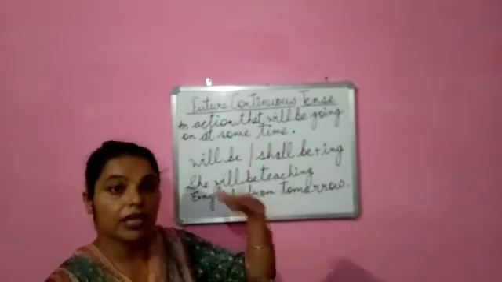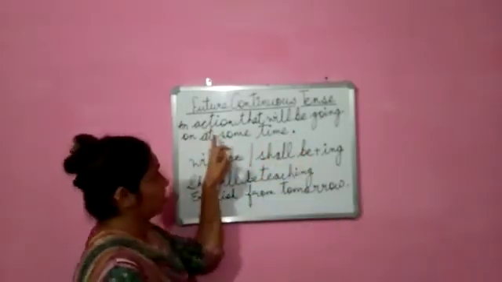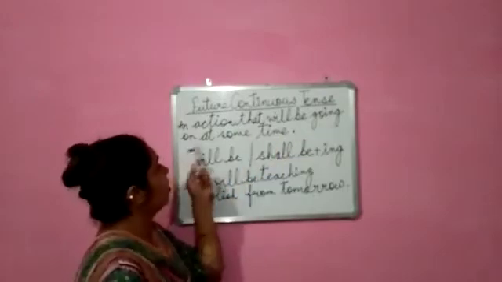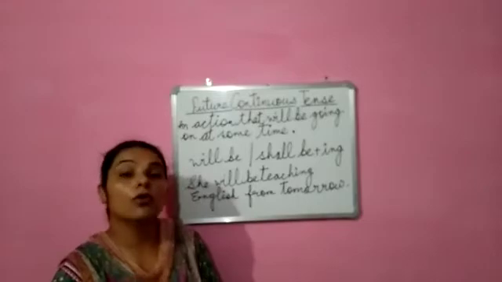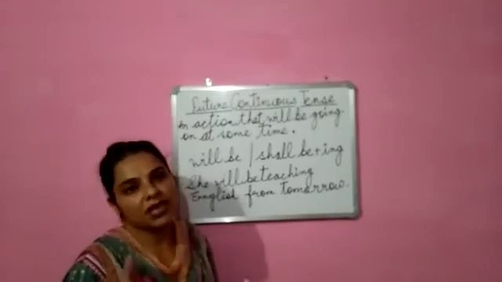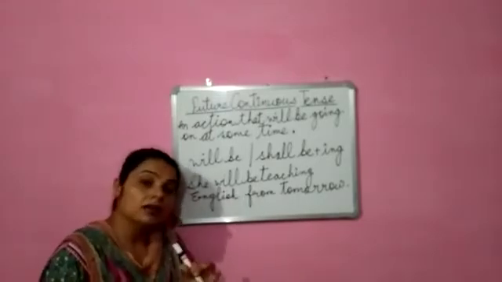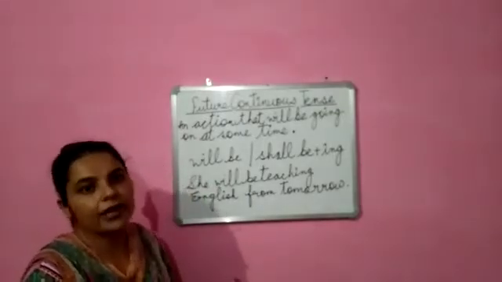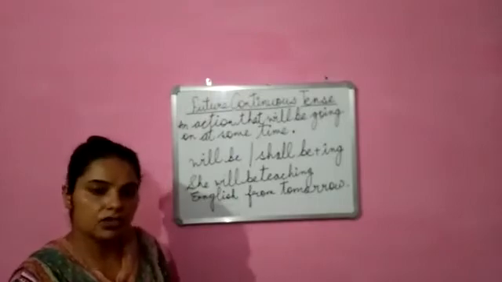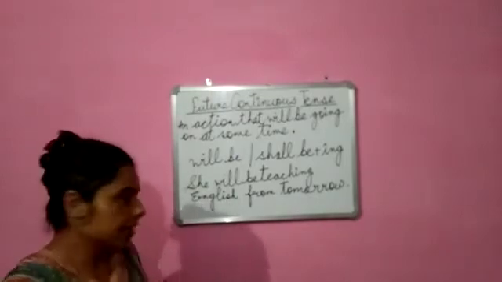An action that will be going on at some time in future means कोई काम future में बोलने के टाइम पे हो रहा होगा, at that time when we are speaking, that action will be going on. This is known as future continuous tense.